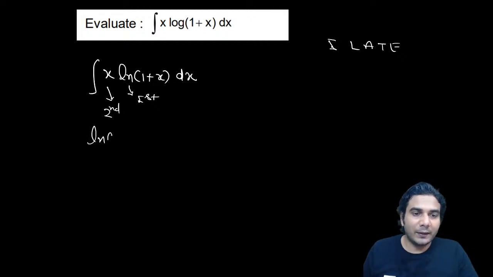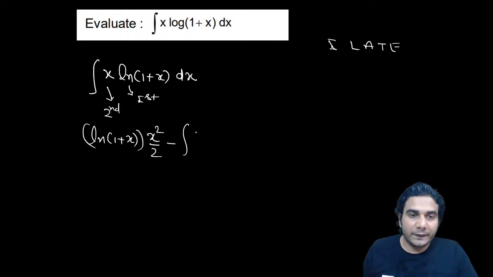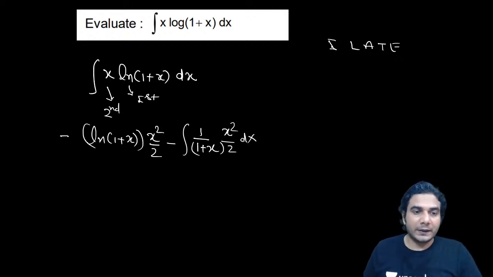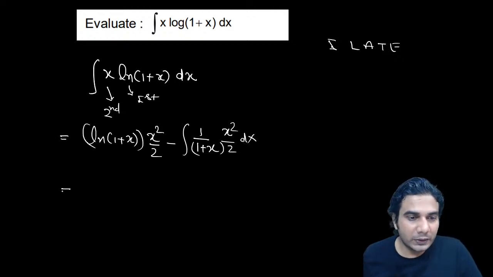First function ln of 1 plus x into the integral of x, that is x squared by 2 again, minus the differentiation of ln 1 plus x, that is 1 upon 1 plus x, into the integration of x, that is x square by 2. In this way we can write the first step. Let's write it again: x square by 2 ln of 1 plus x minus 1 by 2.